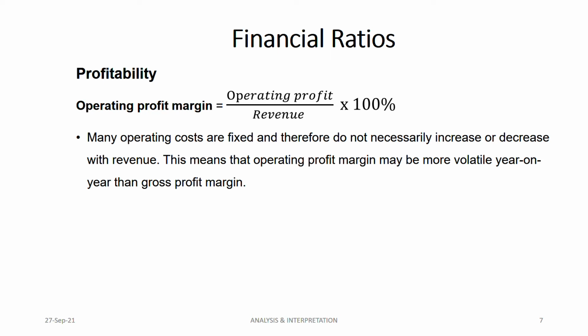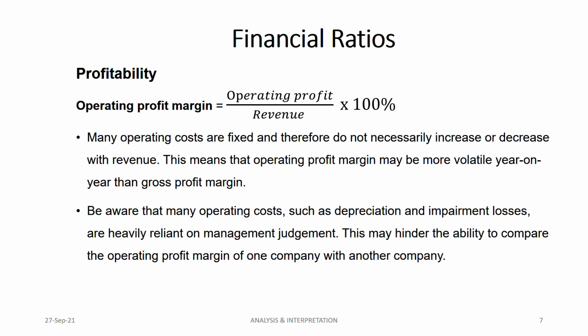So that means operating profit margin will be more volatile. Volatile means it will be changing more, rather than the gross profit margin. Gross profit margin almost remains similar from year to year, but operating profit margin changes very drastically. That change is very drastic. Volatility is more.